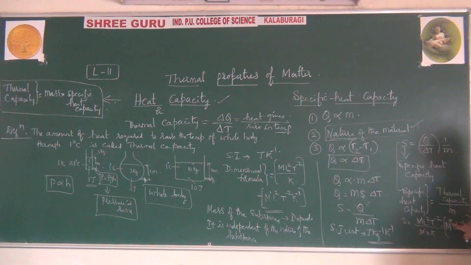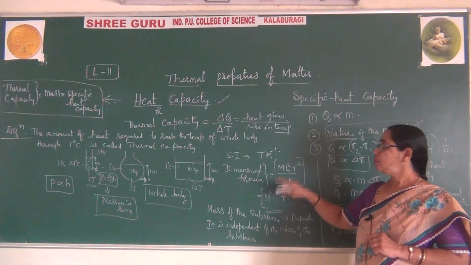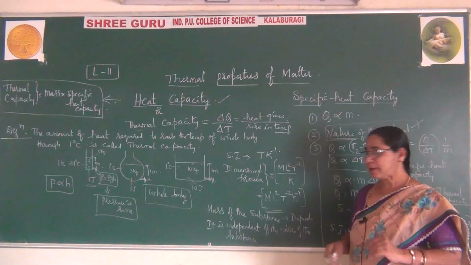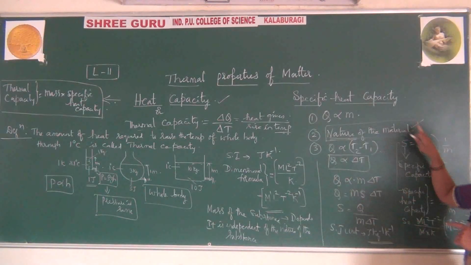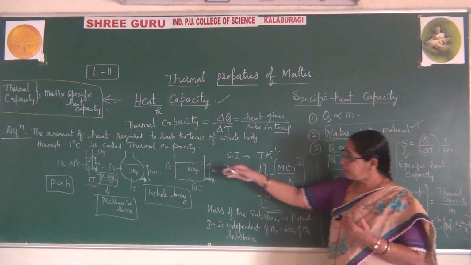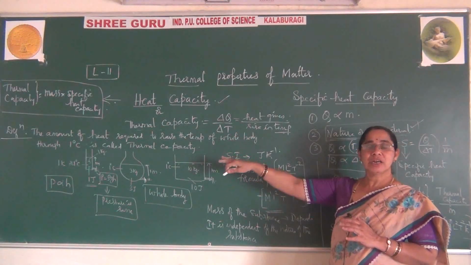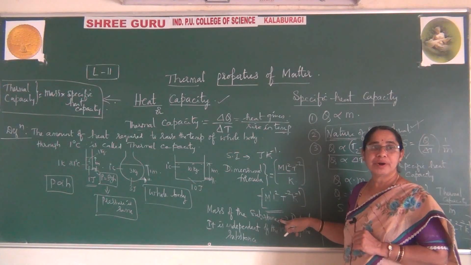Everything is the same, but here it is M to the power of 0, and here it is M to the power of 1. So by looking at this, you can remember that thermal capacity mainly depends on mass, but specific heat capacity is independent of mass. You need not think that it depends on mass, whatever may be the amount of mass; it mainly depends on the nature of the material. Hope you understood this one.